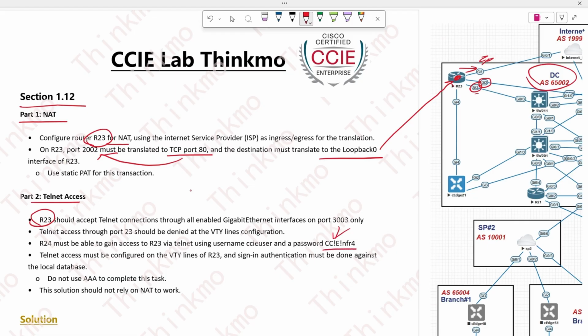CC!IE. And pay attention, this is a feature of the CCIE LAB exam. All the required passwords are this one. It's not CCIE, it's CCIE!!nf24, with the last part in lowercase and the first few letters in uppercase, right? There are 2 exclamation marks in it. Also, it says you can't use Stable-A, can't use day. Isn't that simple, right?